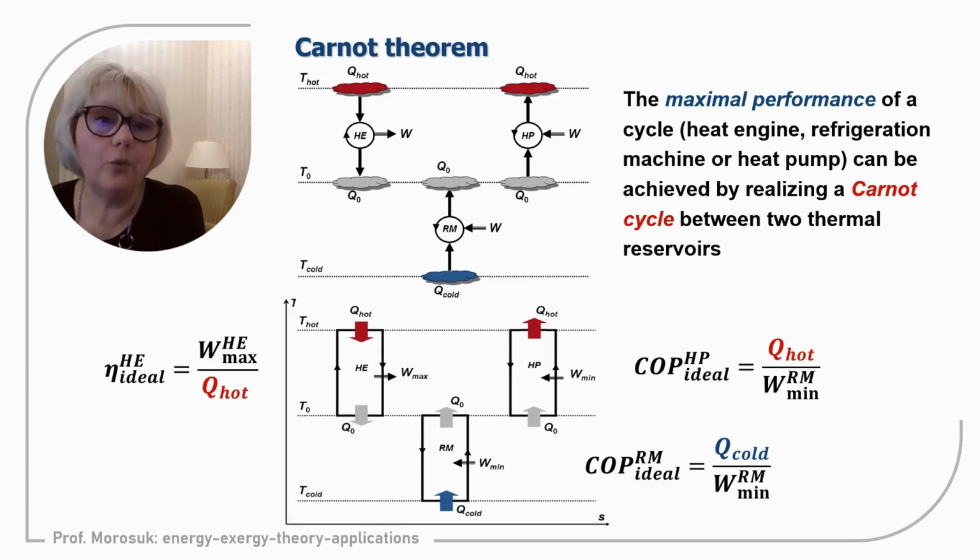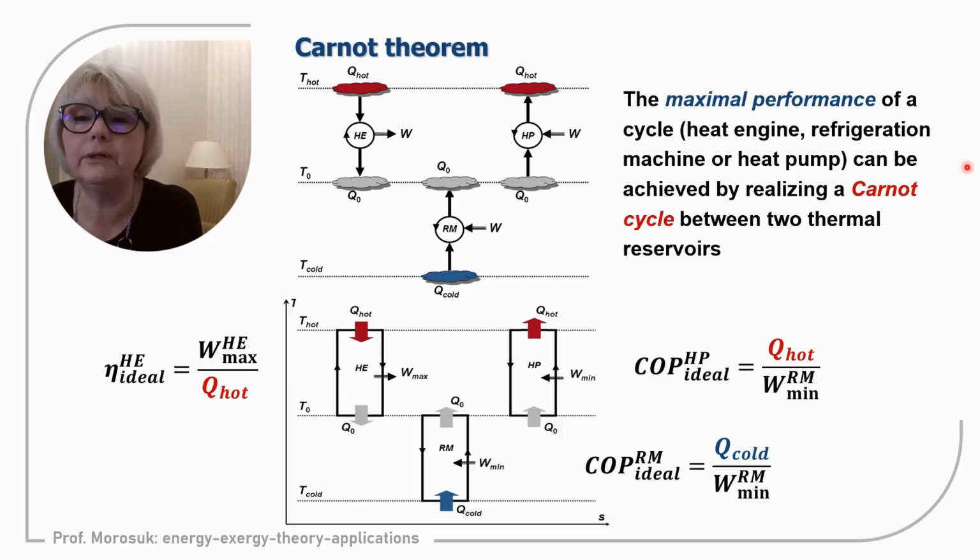So let us continue with the evaluation of three energy conversion systems, or better to say, three thermodynamic cycles. One is the heat engine, a direct thermodynamic cycle, and two are inverse thermodynamic cycles: the refrigeration machine and the heat pump. We know that maximum theoretical efficiency, as you can see here, is even written as performance.